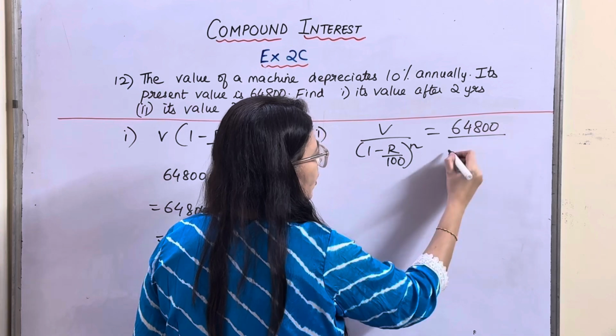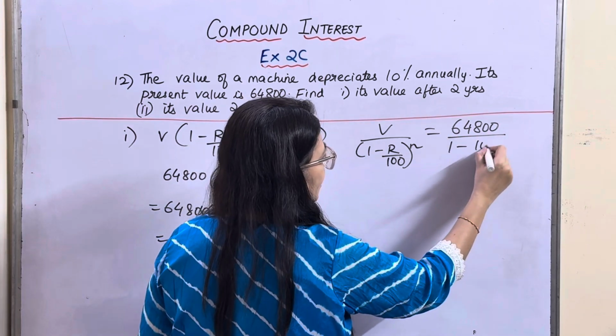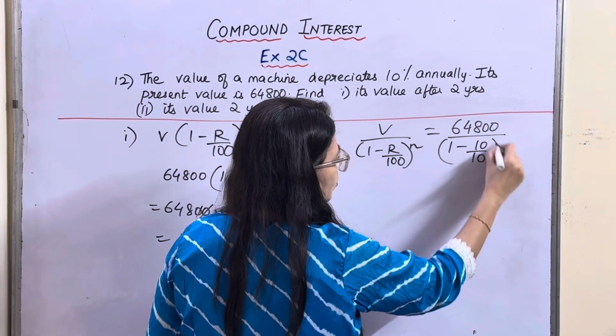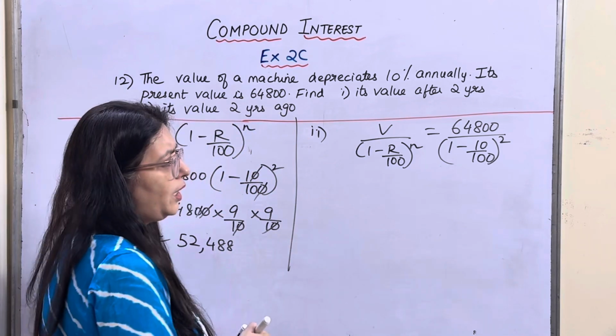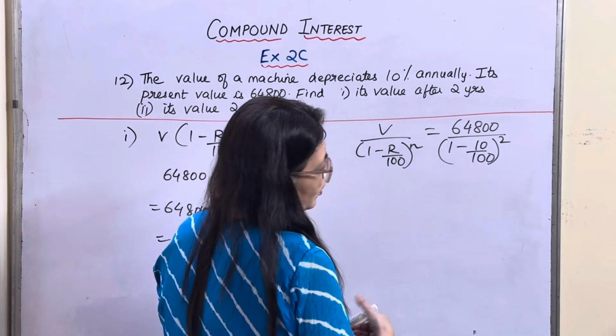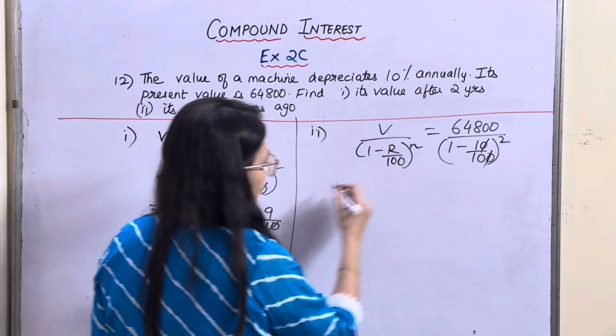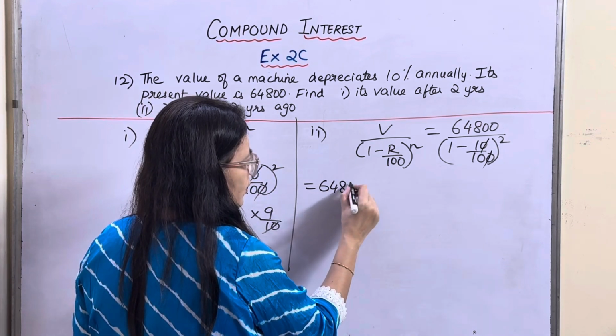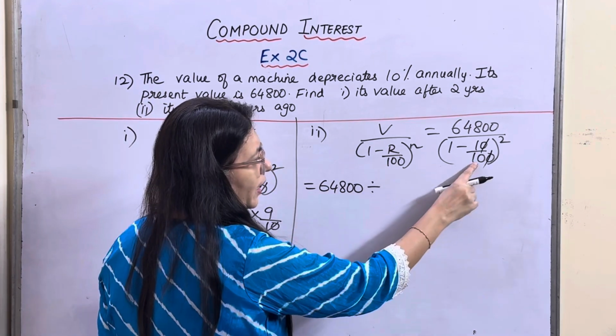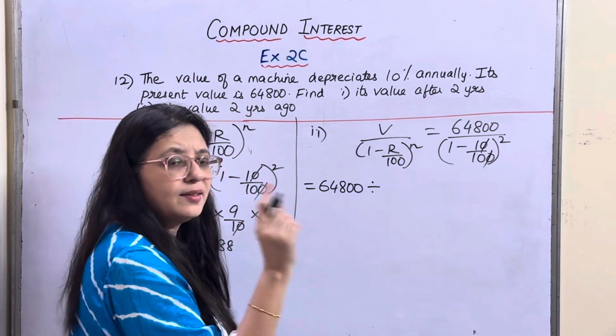64,800 upon 1 minus rate, 10% raised to 2. Okay, now let's cancel the zeros. What are you getting? 64,800 divided by 10 minus 1 is 9.